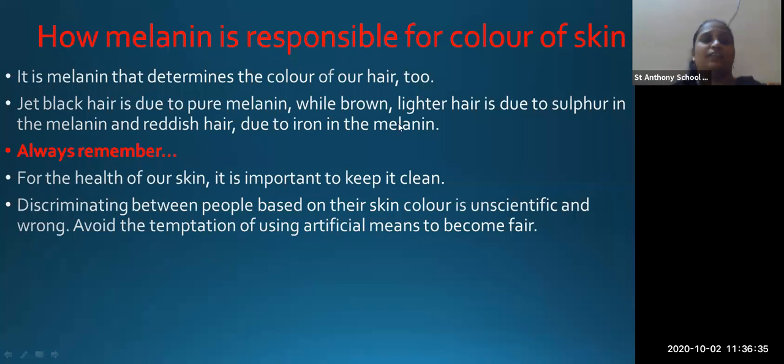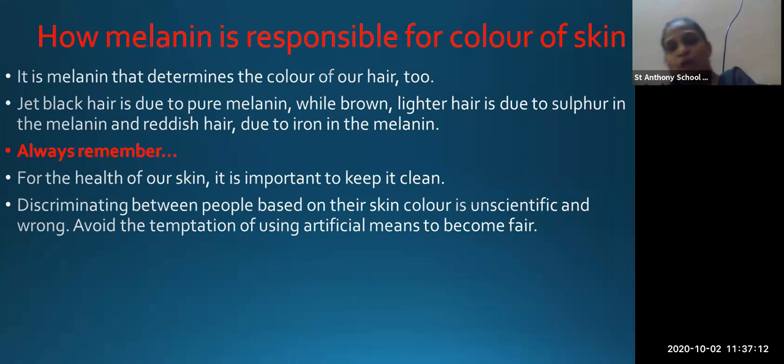Okay, then it is the melanin that determines the color of the hair too. Now you are knowing that melanin is responsible for the fairness and the darkness of the color, but melanin is also responsible for the color of your hair. So if your hair color is jet black hair color, it is due to the pure melanin. अगर आपके बालों का कलर जेट ब्लैक है, that means dark black, so that means in your body you are having pure melanin present in your body.